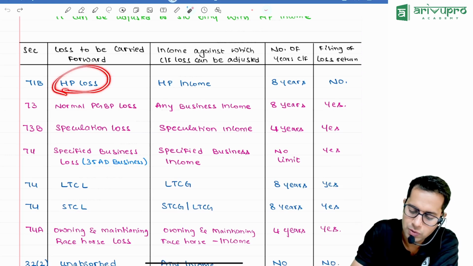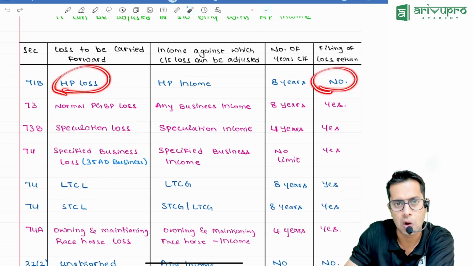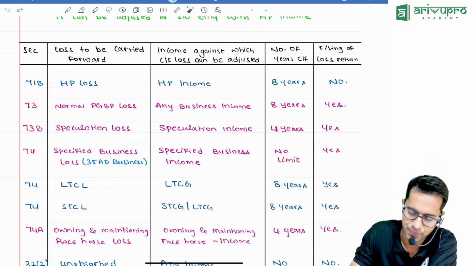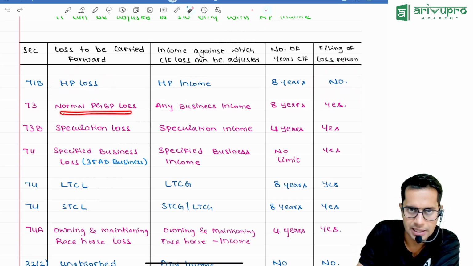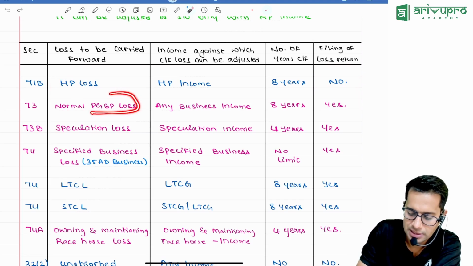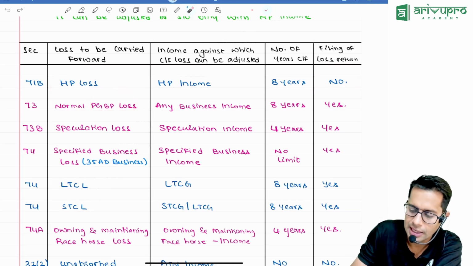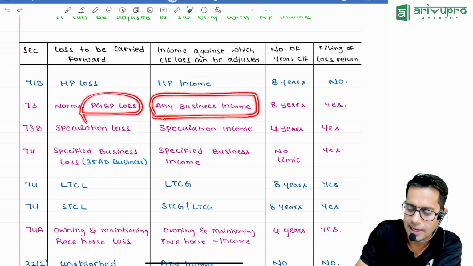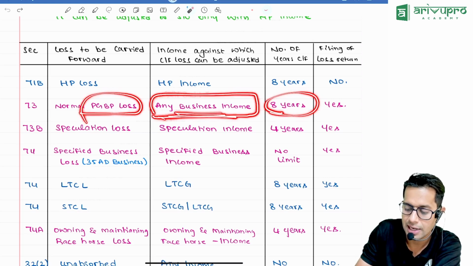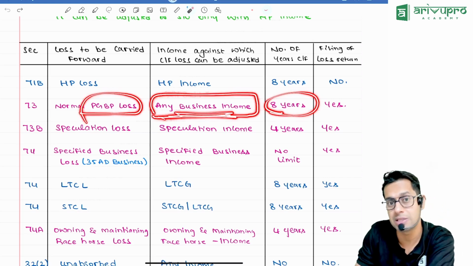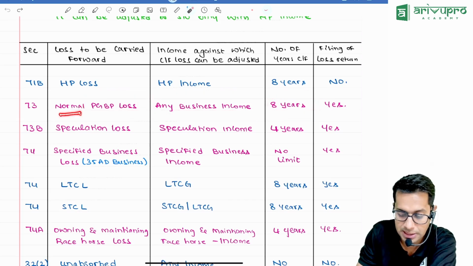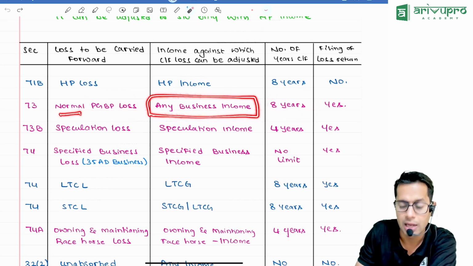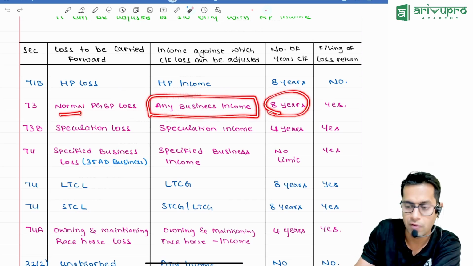So, filing of loss return for house property: in case of house property loss, is loss return filing mandatory? Answer is no. Normal business income loss can be carried forward. Normal business loss can be carried forward for 8 years and can be adjusted with any business income, and it can be carried forward for 8 years.